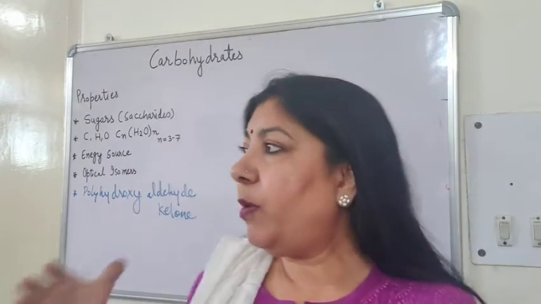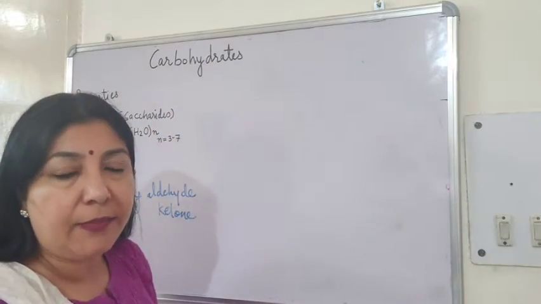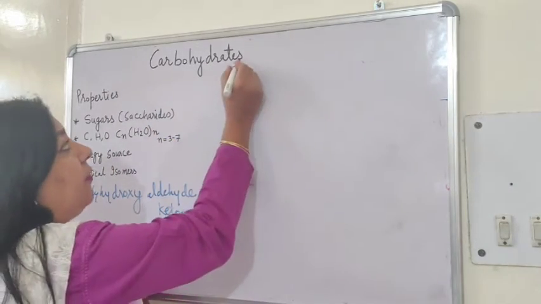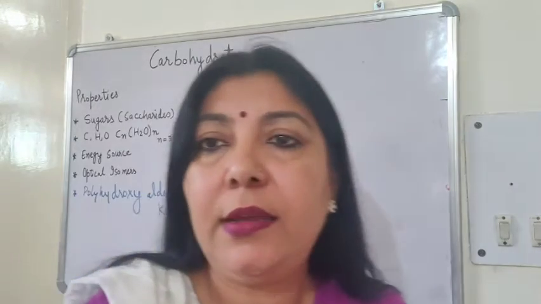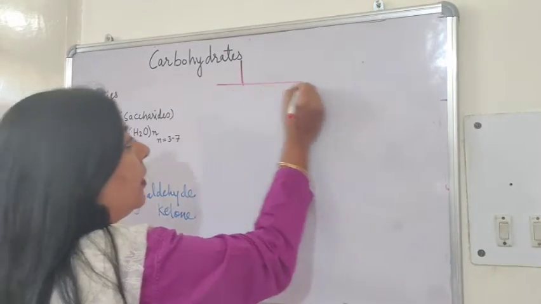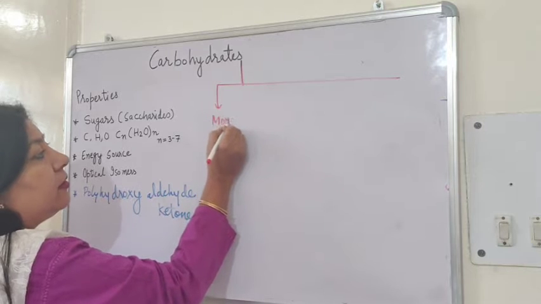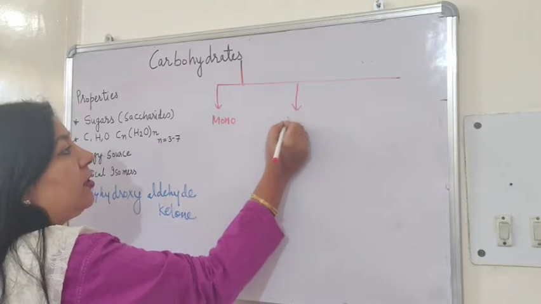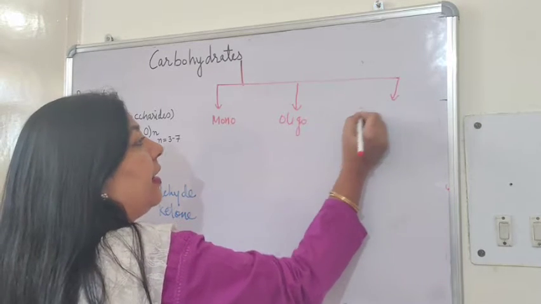Okay. Now before going into the details, let us first classify them. How do we classify the carbohydrates? Therefore, these carbohydrates can be classified into three categories. These three categories are monosaccharides, oligosaccharides, and polysaccharides.